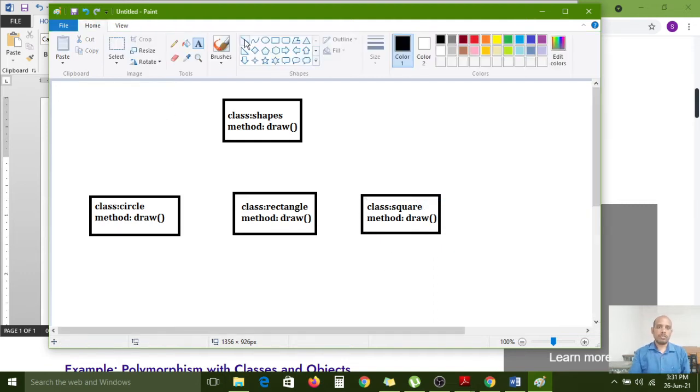If you do the inheritance and call the draw method, from which class's method will it be executed? Because all the method names are the same, all method signatures are the same, it will confuse.